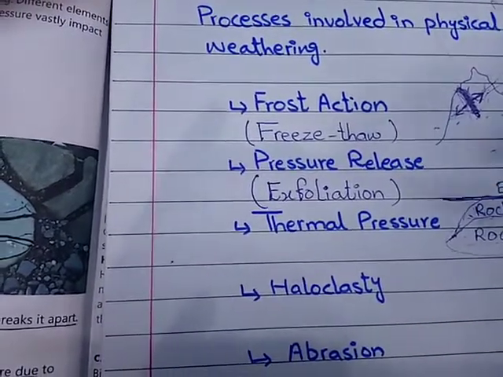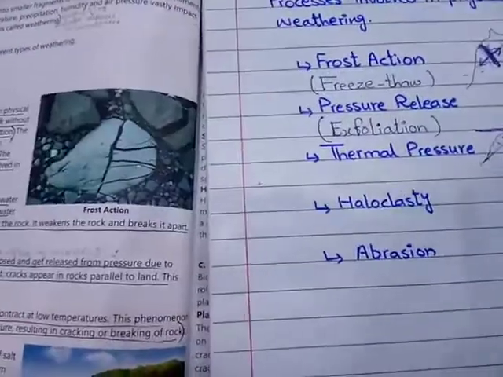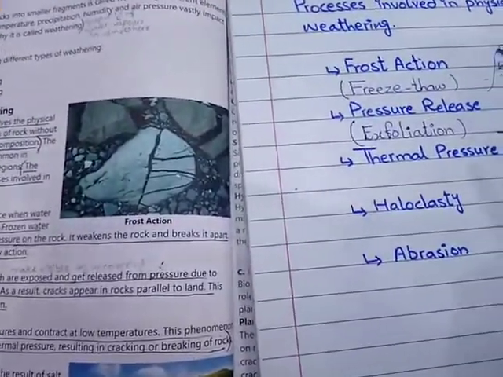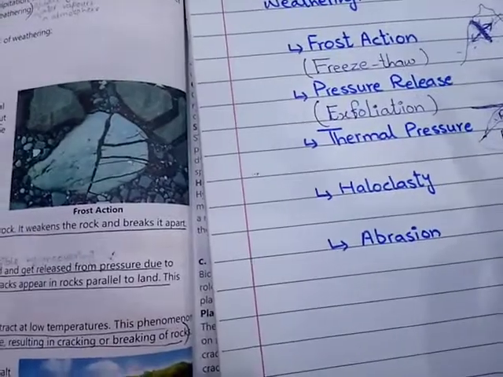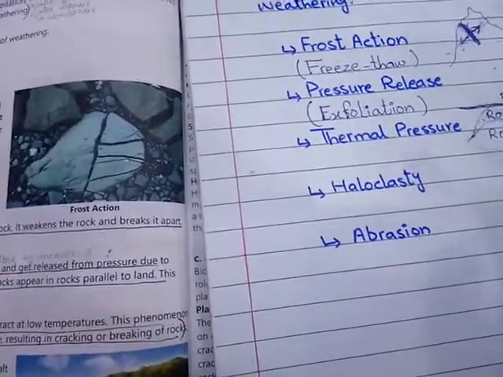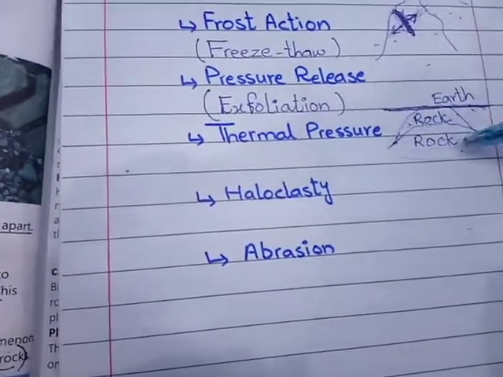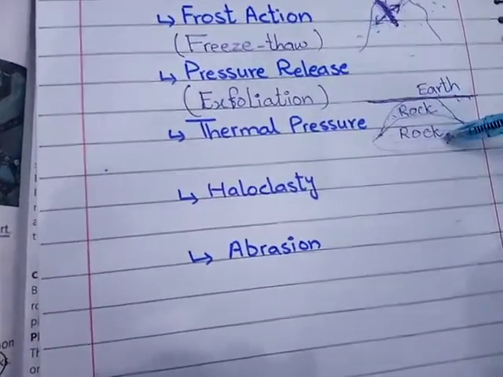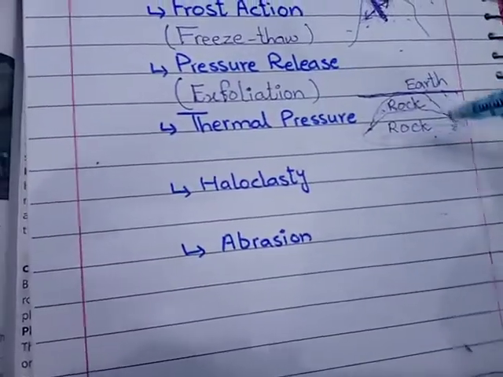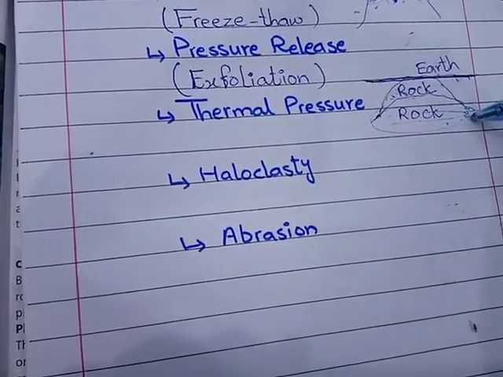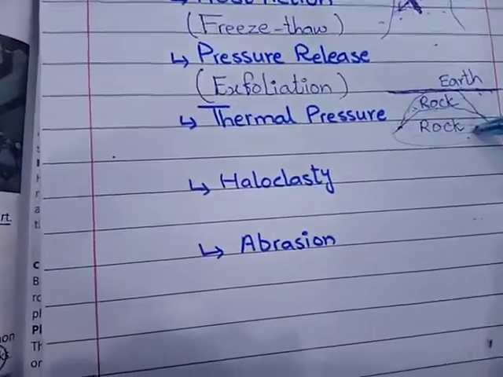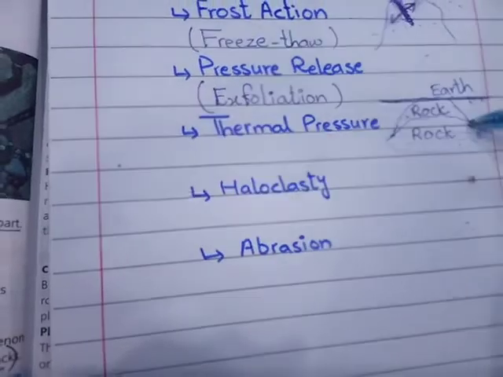The next one is pressure release. In pressure release, the rocks deep down the earth are exposed and get released from the pressure due to removal of rocks above them. Under the earth, there are rocks after rocks. They are talking about these rocks. The rocks deep down the earth are exposed. Exposed means made visible by uncovering.